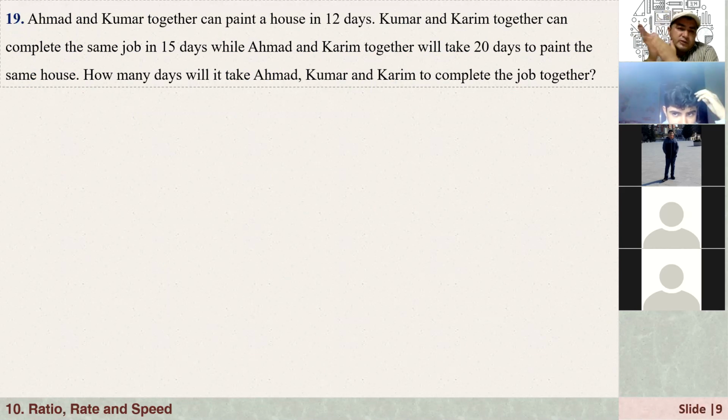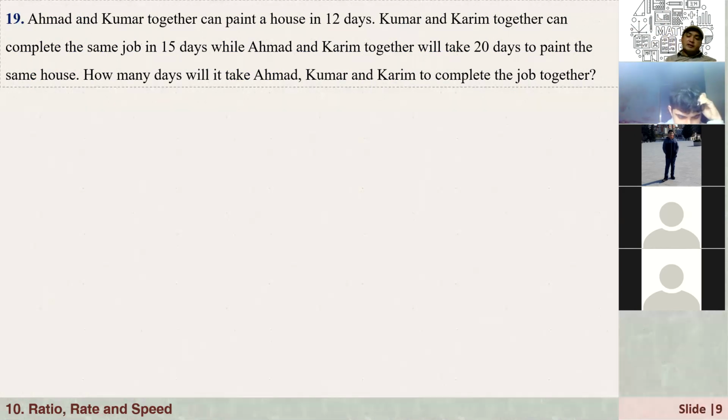Maka, can you read the question? Yes. Ahmed and Kumar together can paint a house in 12 days. Kumar and Karim together can complete the same job in 15 days, while Ahmed and Karim together will take 20 days to paint the same house. How many days will it take Ahmed, Kumar, and Karim to complete this job together?